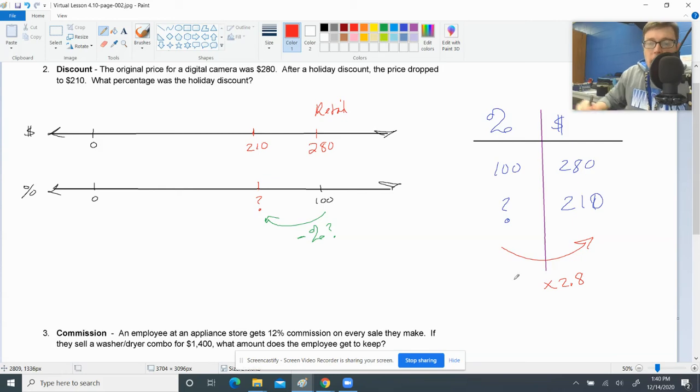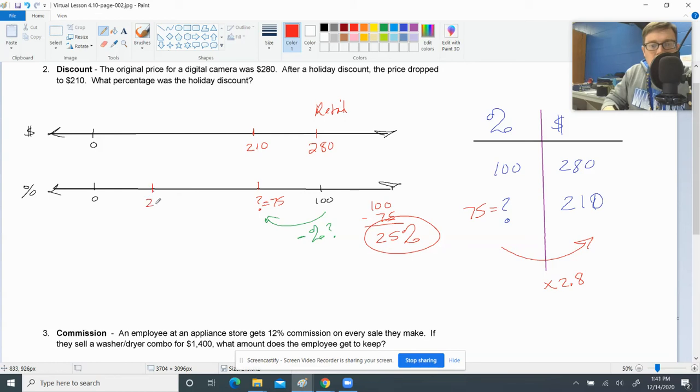So what could we do to go back? We could divide. We could do 210 divided by 2.8, and that gives us the percentage that we're looking for. They dropped this thing down to 75% of its value, right? It's at 75% right now. So they've dropped it from 100 to 75. So what percent discount did we get? Well, we just got to do 100 minus 75. 100 minus 75 is equal to 25. We got 25% off.